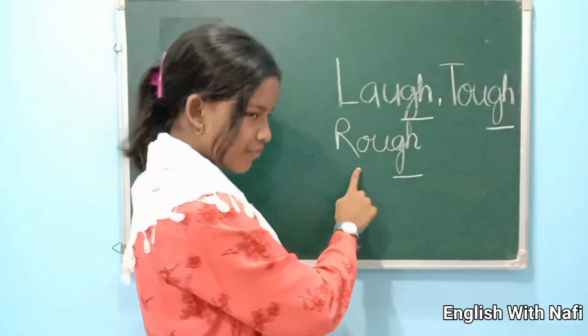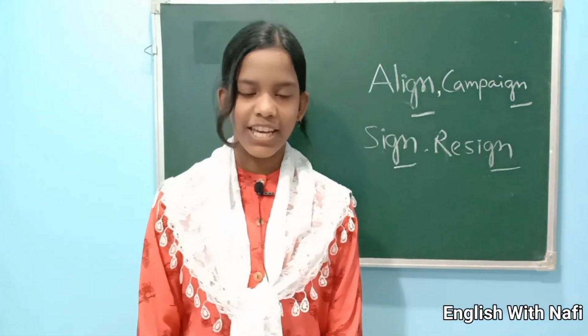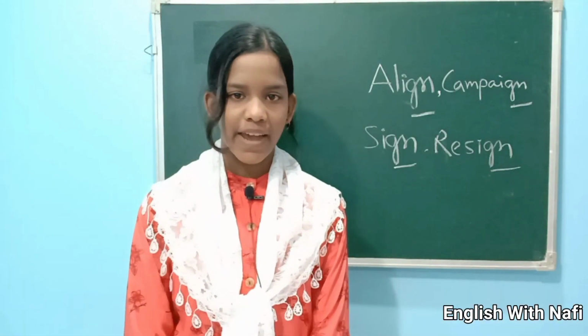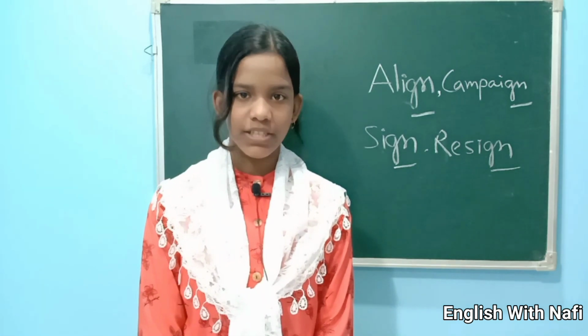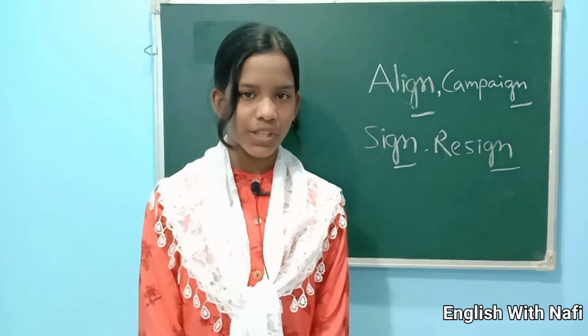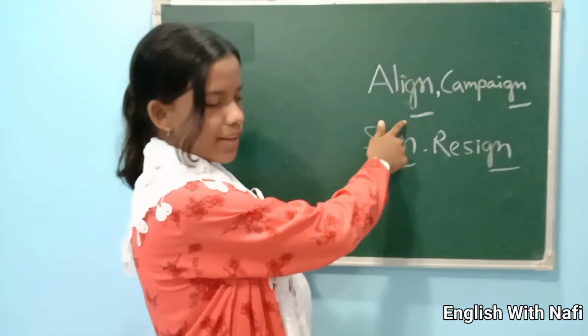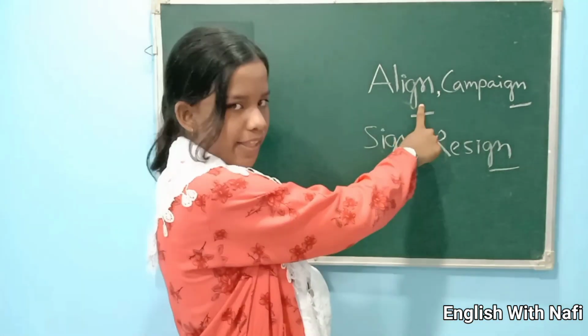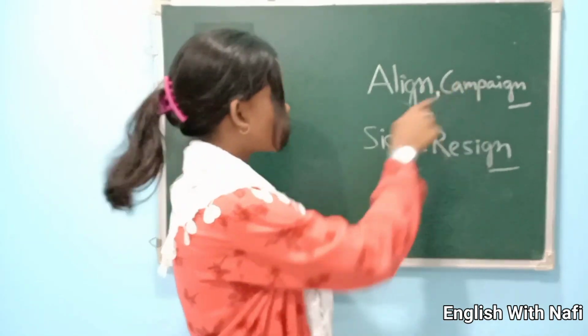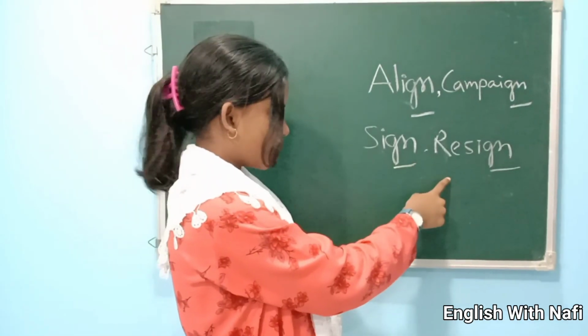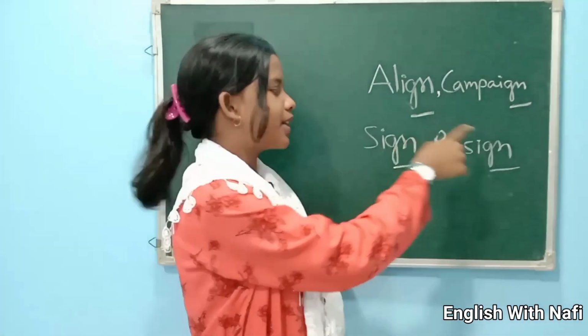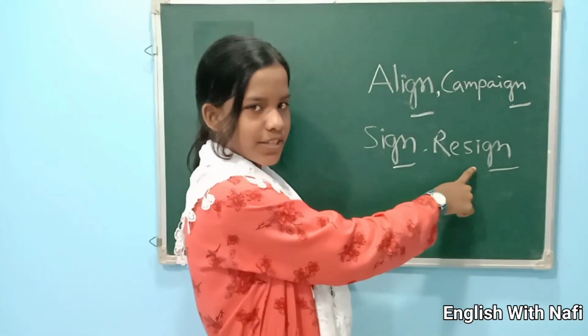Tough, rough. When I have the letters G and N together at the end or towards the end, we tend to remove that G completely, so we don't pronounce it. Example, align. Here G is silent. Align. Campaign. Sign, resign.